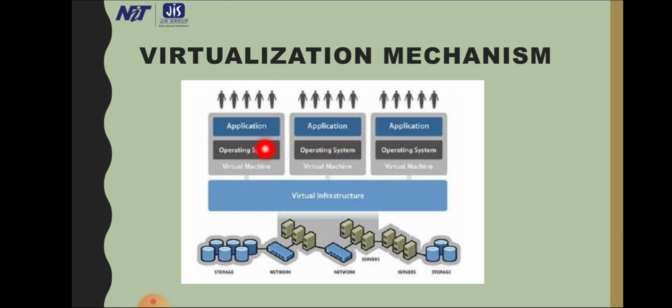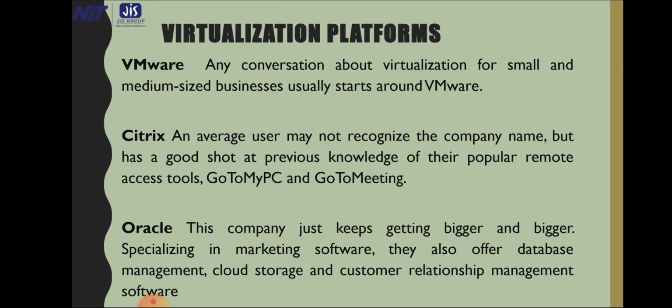The operating system and applications are present in virtual machines. So different virtual machines, which consist of an operating system and applications, are connected to the virtual infrastructure. This is the mechanism of virtualization.